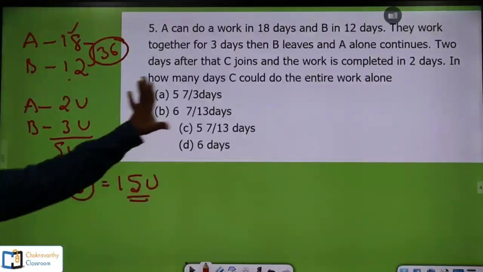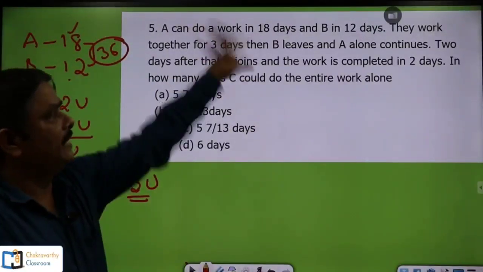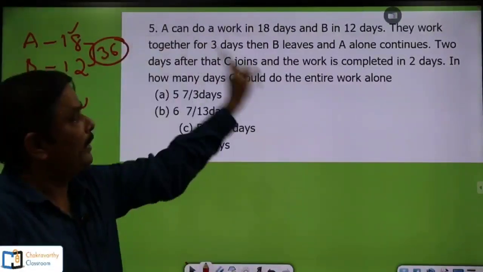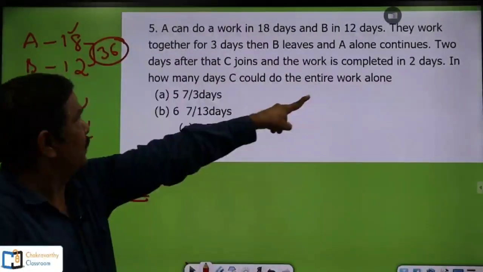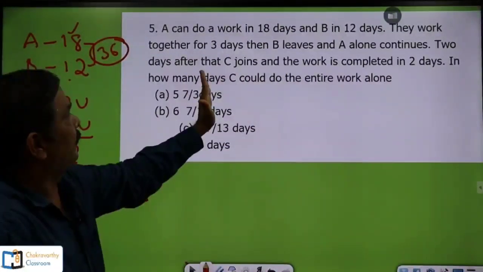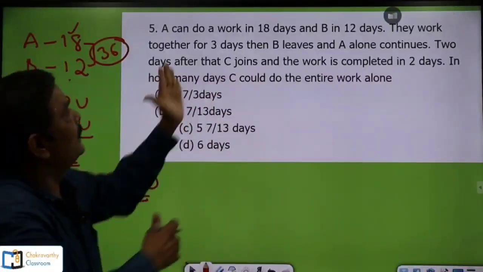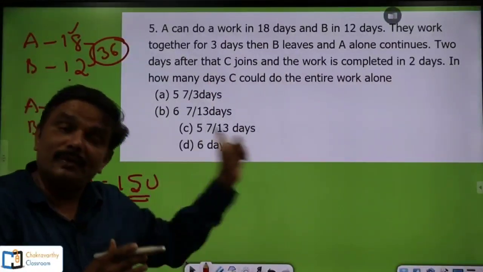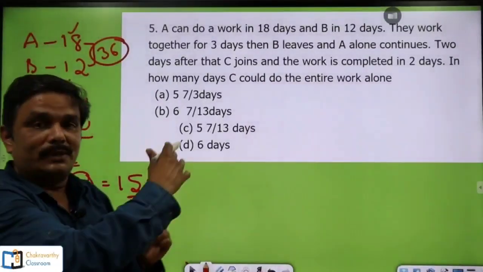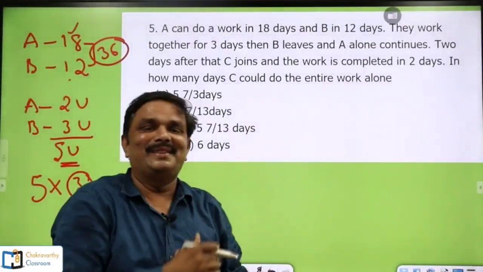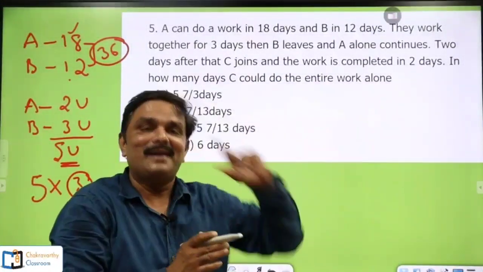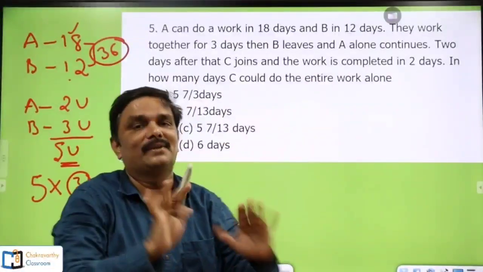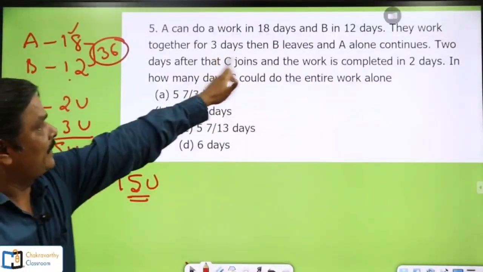Then after that what happens? Then B left, right? Then A alone continues. Then 2 days after that, C joins, they have given. A good question, students, this one. We have not done this set of questions in this class, I remember from the previous session. Anyway, students, after that what happened?